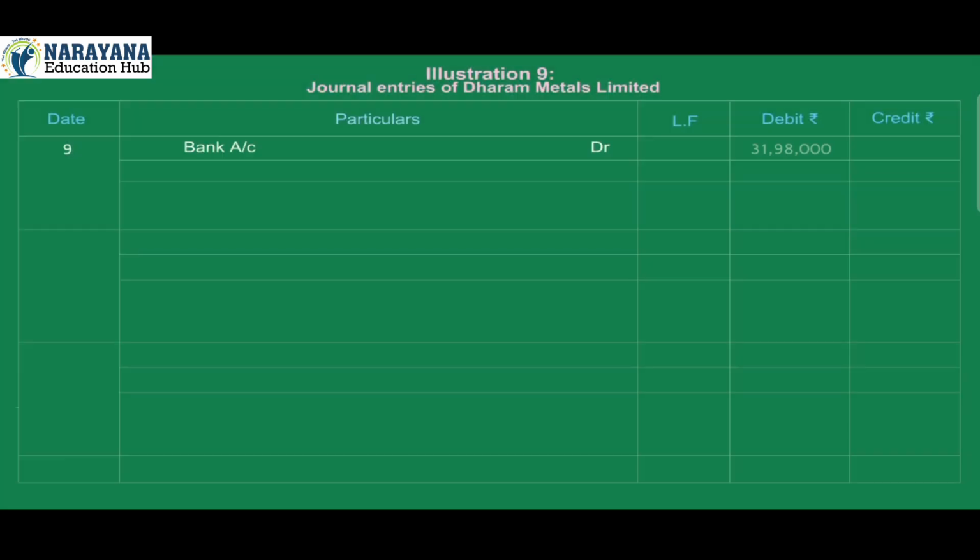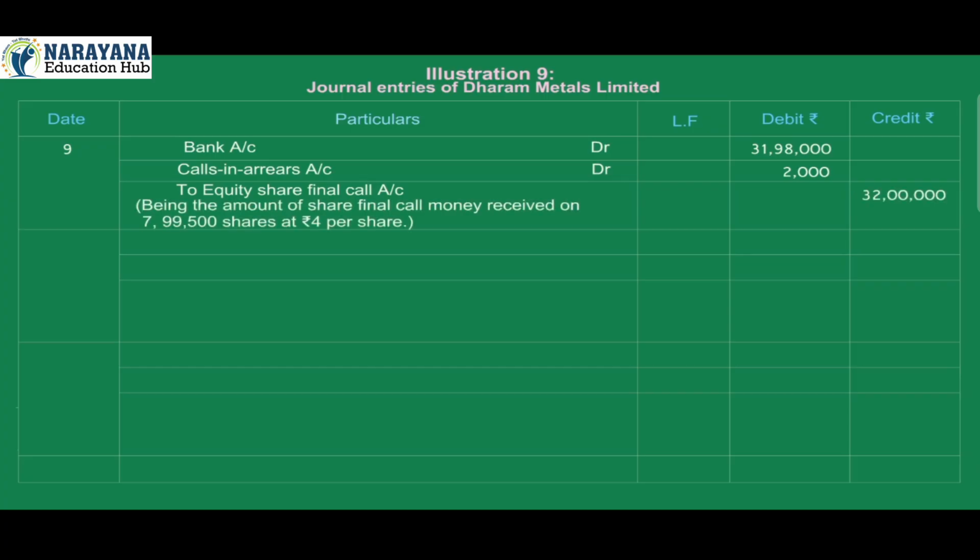9. Bank account debit 31,98,000. Calls in arrears account debit 2,000. To equity share final call account credit 32 lakh. Being the amount of share final call money received on 7,99,500 shares at Rs 4 per share.